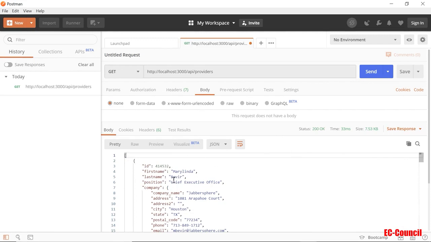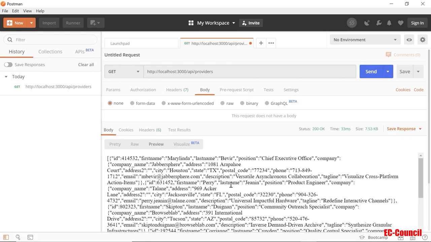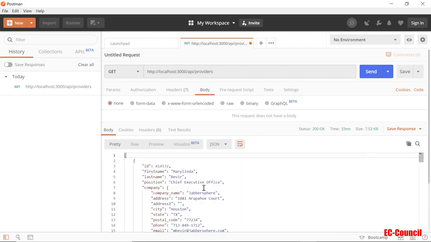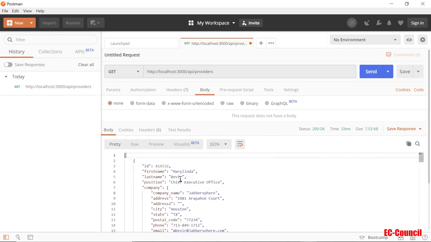result in the body. Now you may see this, or you may have something like that, or it might be even like this, kind of ugly looking, right? So you can change it. You can click the pretty here to prettify the result in JSON format. Now the result is in JSON. You can change it to text if you want, but I will leave it JSON so we can easily see this data here. So these are the data that was sent through the GET API.